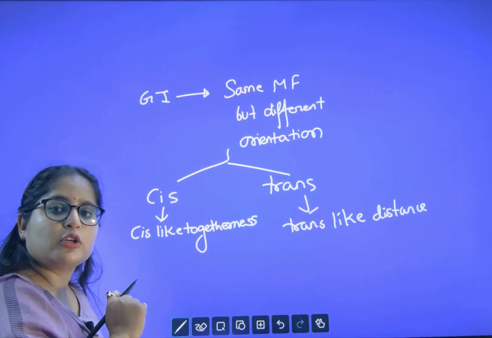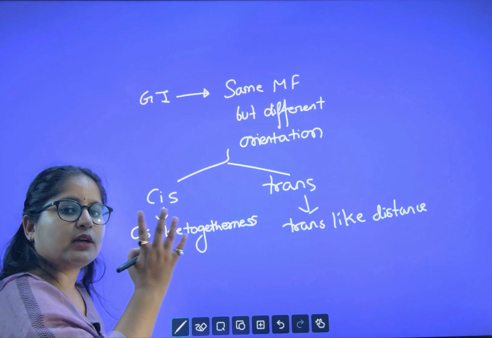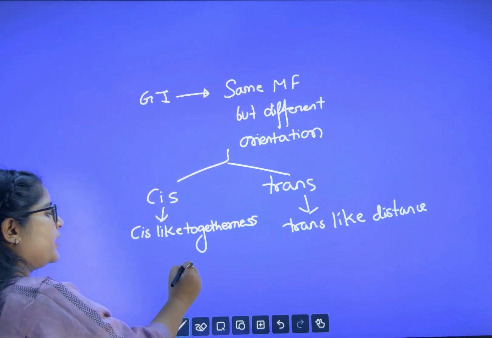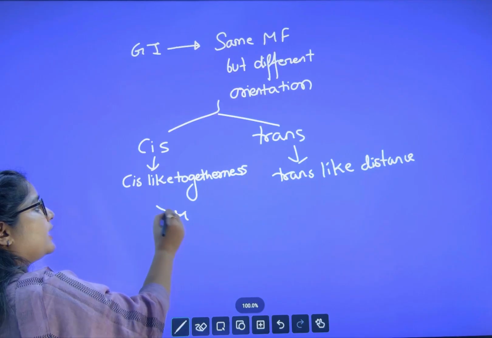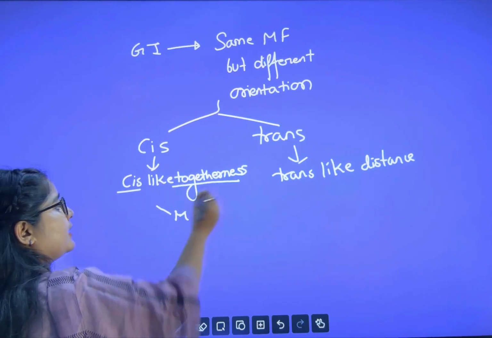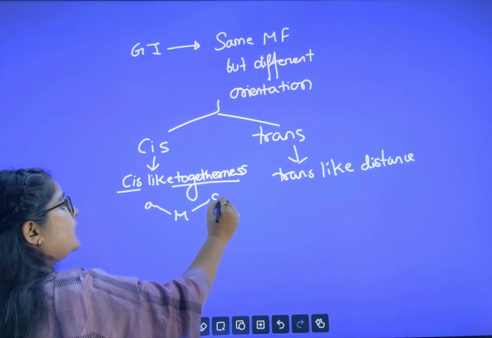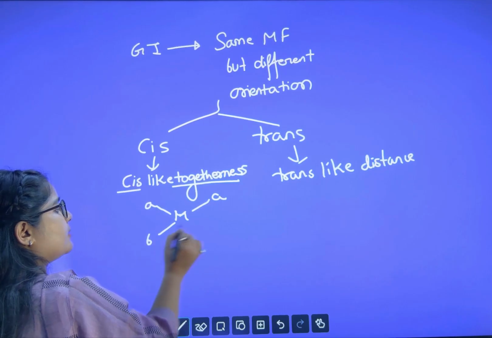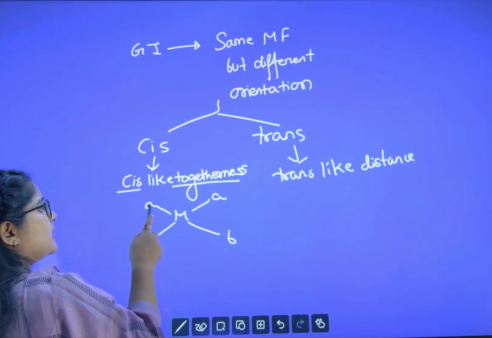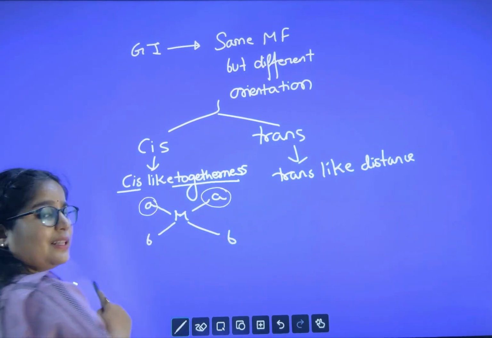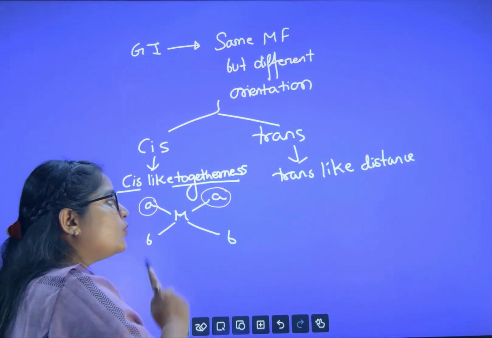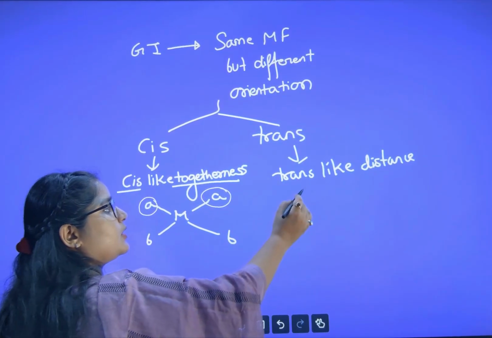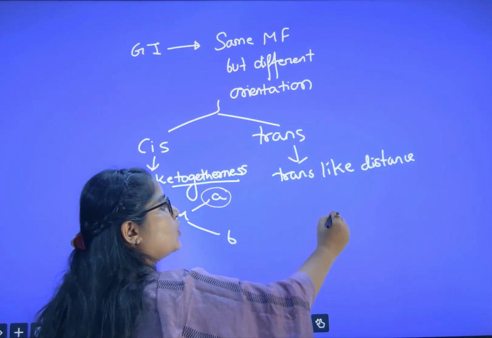As we are talking about coordination number 4, we are talking about 4 ligands. Let's say this is our central atom. Cis-like togetherness: the same atoms will be together on the same side. Can you see the same atoms are together? So it is cis type. How do we analyze trans? Trans-like distance.